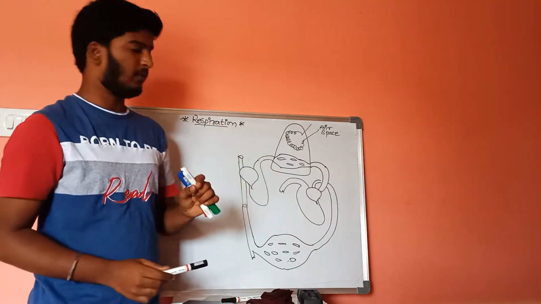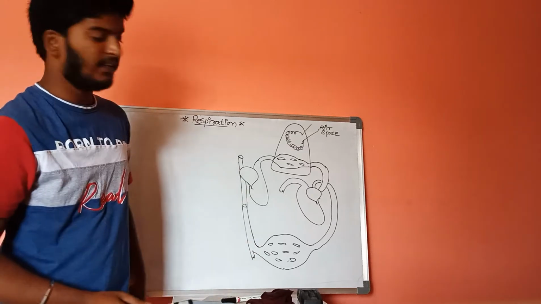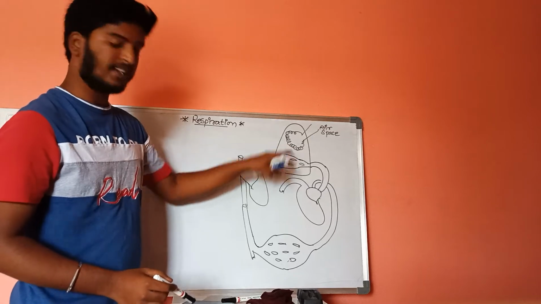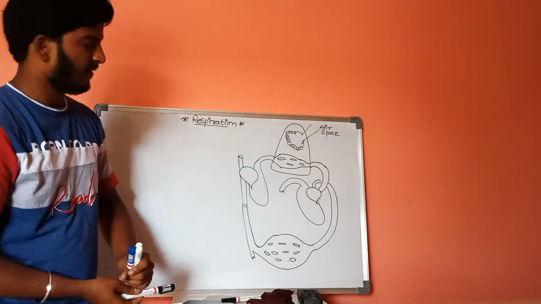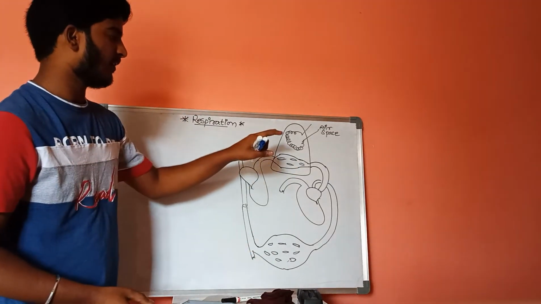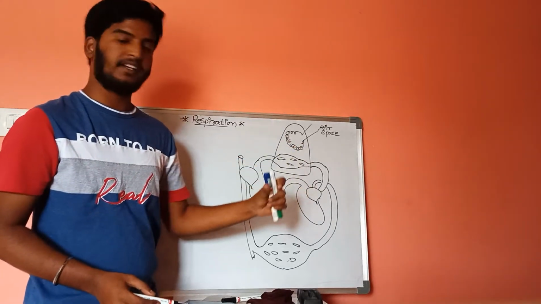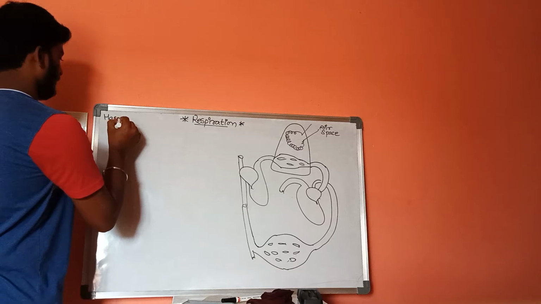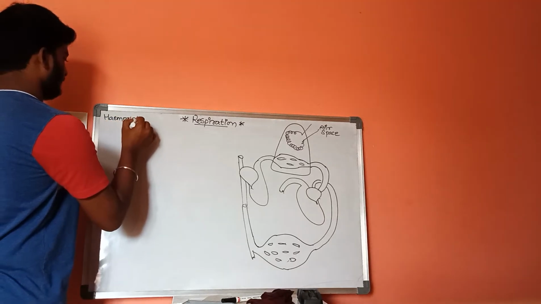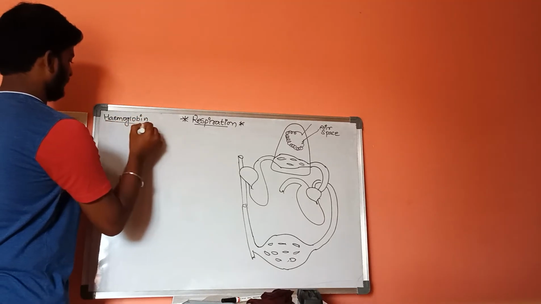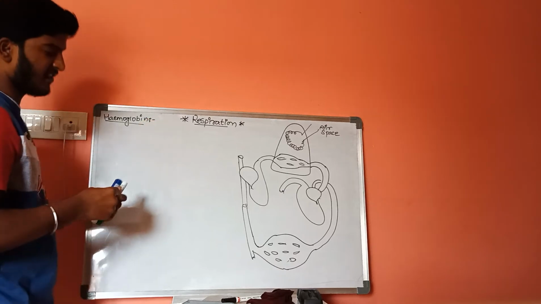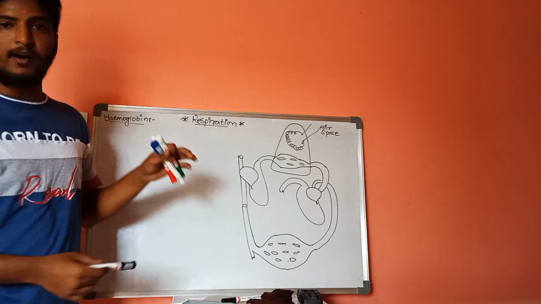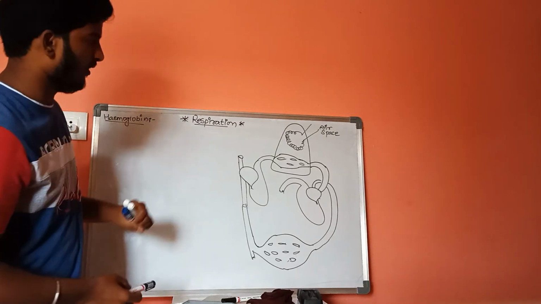There is a special protein which is responsible for the exchange of gases, that is oxygen, in the lungs as well as in the tissues. That oxygen exchanging protein is called hemoglobin. First, let us discuss the production of hemoglobin, how it is formed, and the types of hemoglobin molecules.